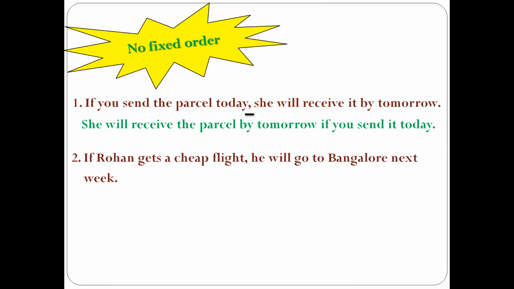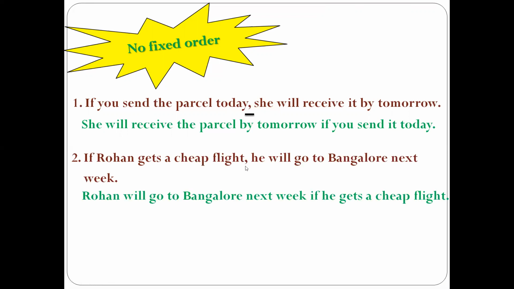If Rohan gets a cheap flight, he will go to Bangalore next week. Here, if clause is at the beginning, that is why we have made use of comma. And if we rewrite it, Rohan will go to Bangalore next week if he gets a cheap flight. But here we have not made use of comma because if clause is at the end of the sentence.